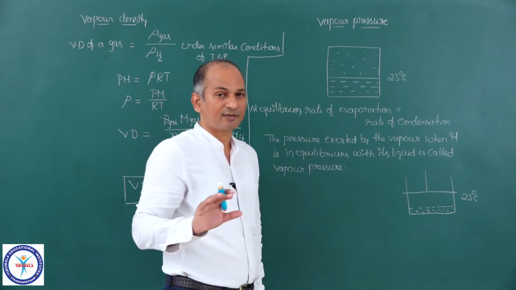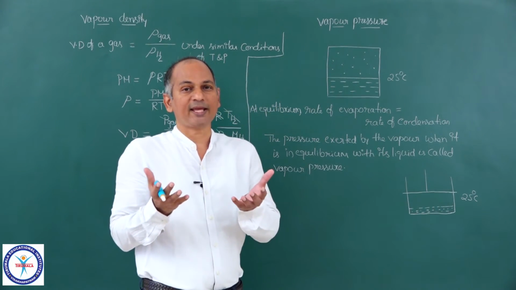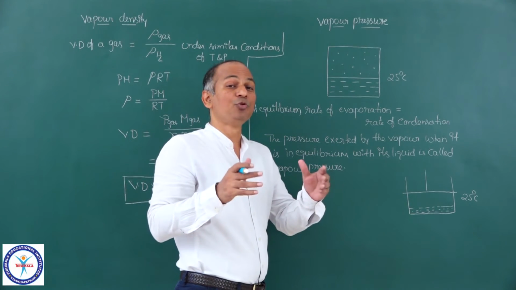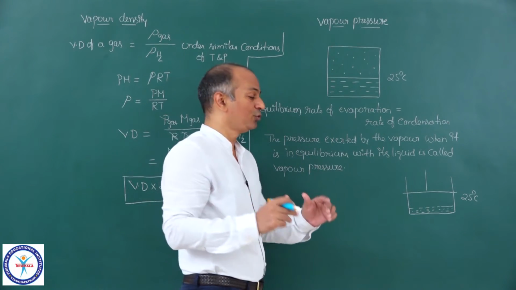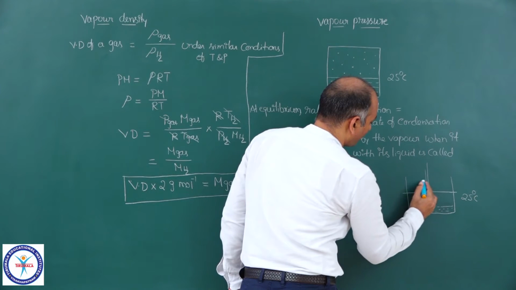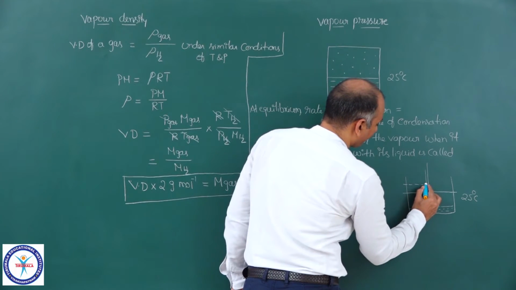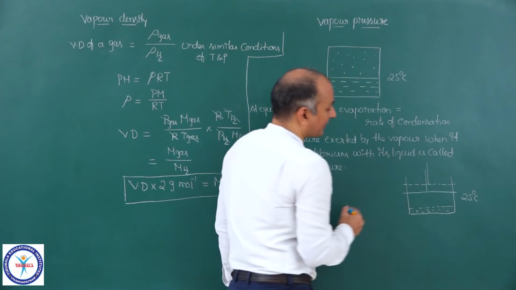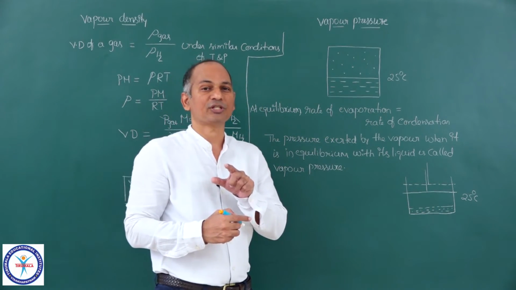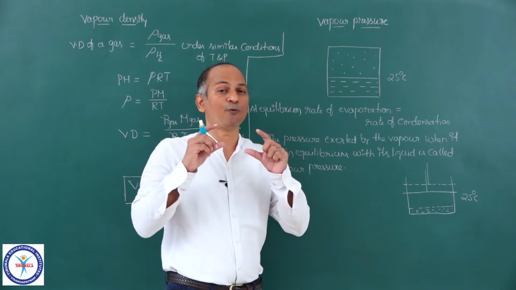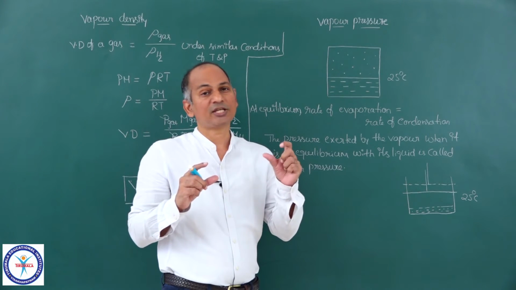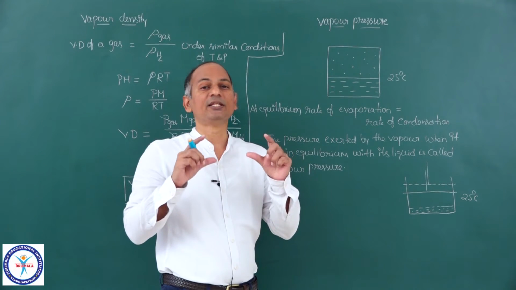Now, keeping the temperature constant, you remove the lock of the piston and you raise the piston. Then you lock it again in a new place. So now let us say the new position of the piston is here. And you see that dotted line. The solid line is the original position and the dotted line is the new position. That means we have increased the volume available for the vapor. We have not changed the temperature, but we have increased the volume.